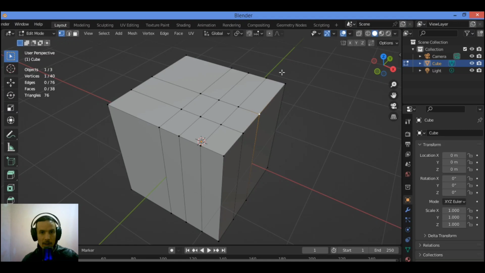And the last tip is how to extrude the vertex. The fastest way to extrude the vertex is to select it. We have selected this vertex, hold Ctrl and right-click in the 3D viewport. Ctrl Z. Just go over there, Ctrl and right-click, and you can extrude any vertex you want using this method.